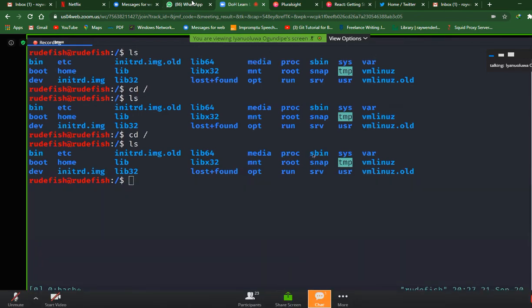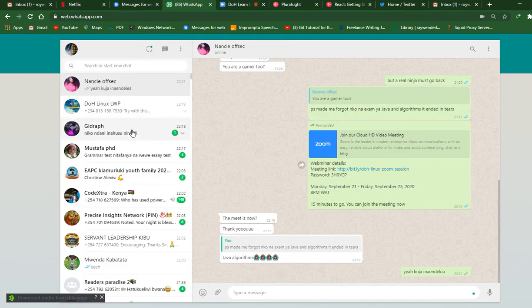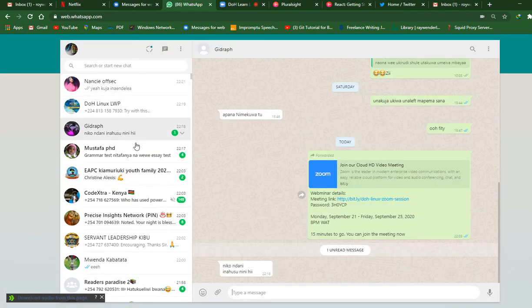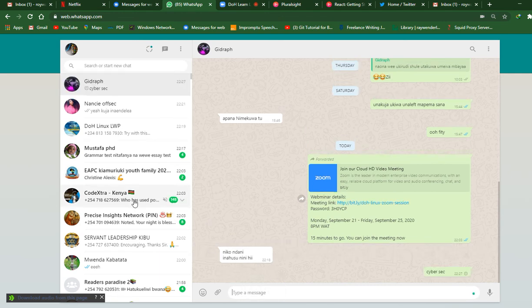Okay, what is a directory? A directory is the same thing as a folder. If you are coming from a Windows environment, you have folders, like you can open a folder. So a directory is the same thing as a folder.